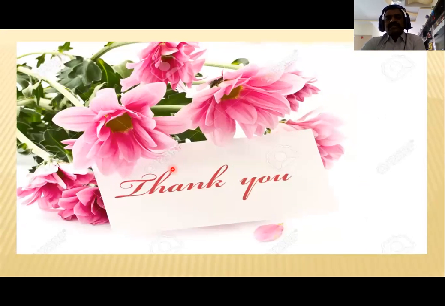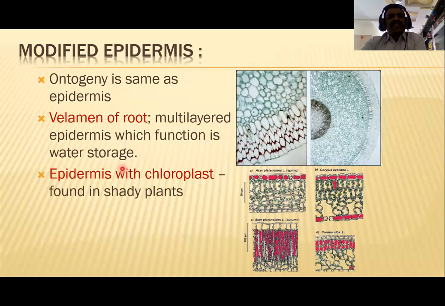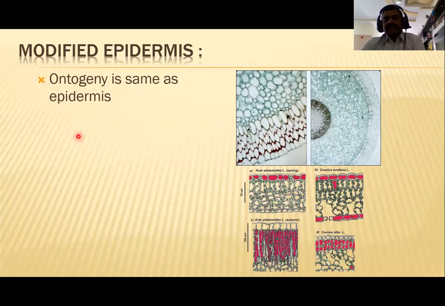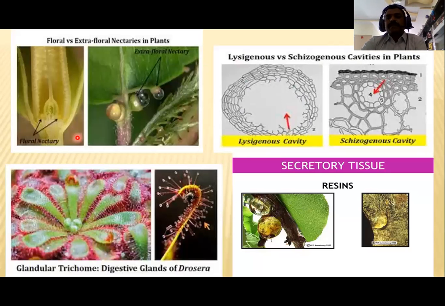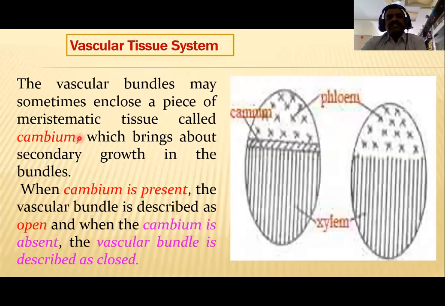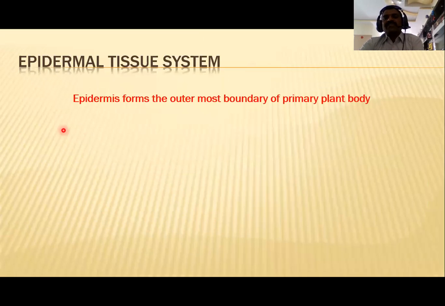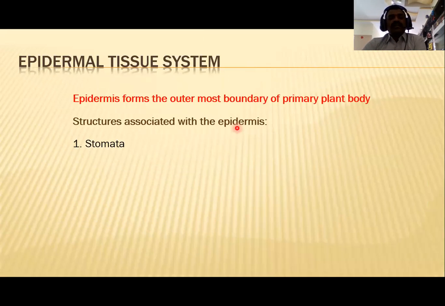This is about today's epidermal tissue system. So in this epidermal tissue system, we clearly observed how the epidermis is responsible for the entire plant body. This epidermis is responsible for the boundary of the primary plant body, and gives protection to the internal plant body, and is useful for conduction and some other functions.